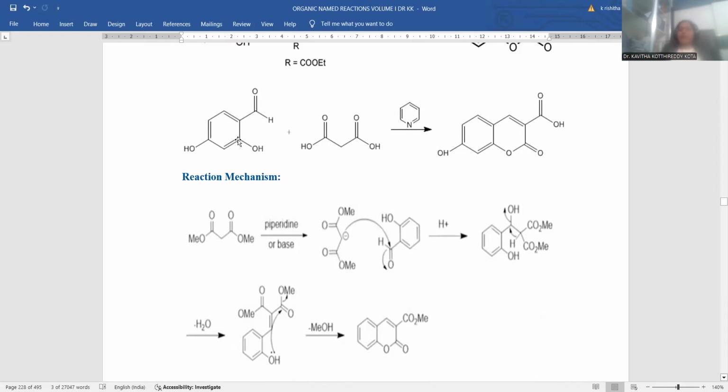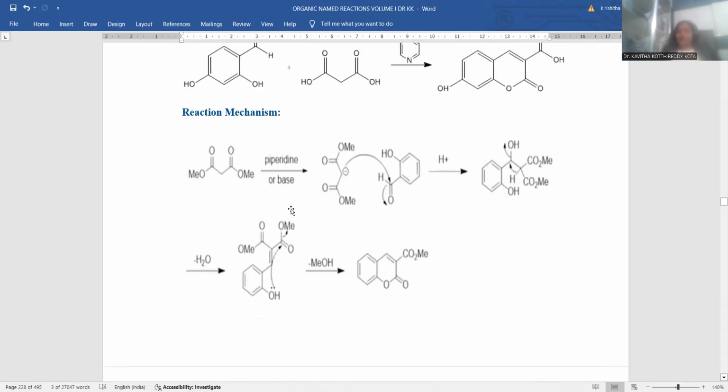The salicylaldehyde fragment is most reactive towards Knoevenagel condensation, and the active carbon atom is also a requisite for this. The mild base facilitates the reaction, and ultimately coumarin is the final product. Wherever one of the carboxylic acids is there, that remains as a carboxylic acid side chain. The hydroxyl at position 7 is also unreacted. The ortho-hydroxyaldehyde takes part in the cyclization, and this carboxylic acid also takes part in the condensation. This is the way an analog of coumarin can be achieved.